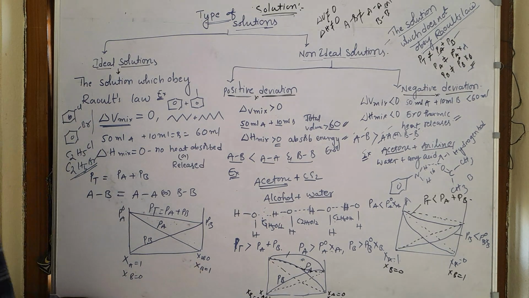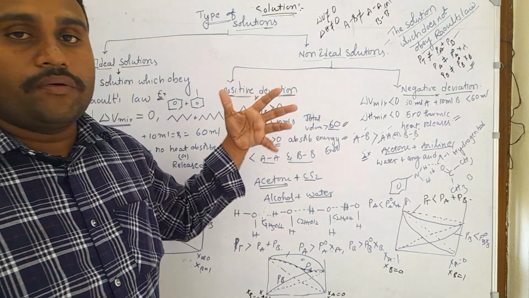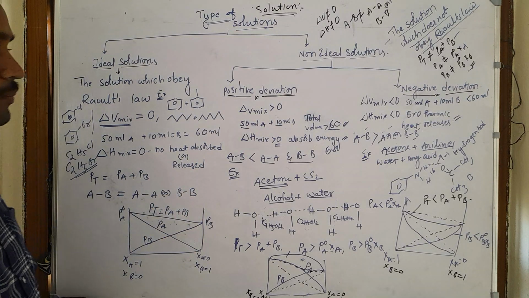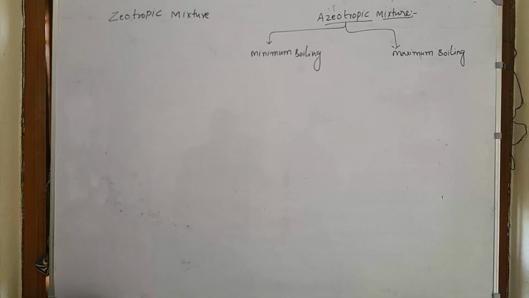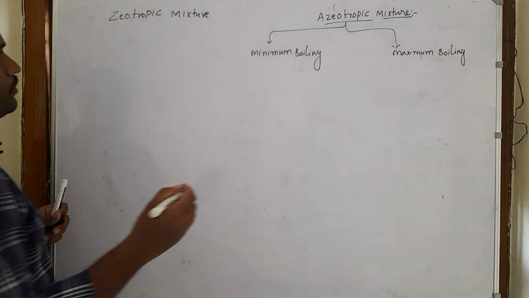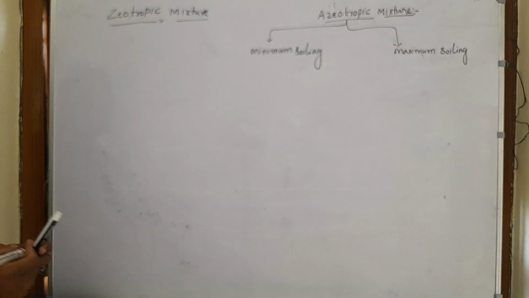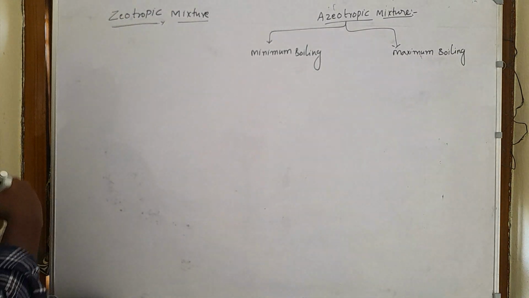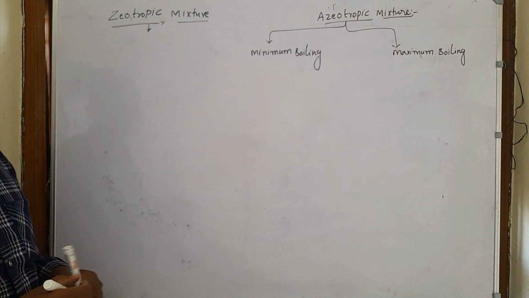Next we will discuss a small concept related to positive deviation and negative deviation, that is, azeotropic mixtures and zeotropic mixtures. Let us discuss this small concept in ideal and non-ideal solutions. Zeotropic mixtures are mixtures whose constituents boil at different temperatures.